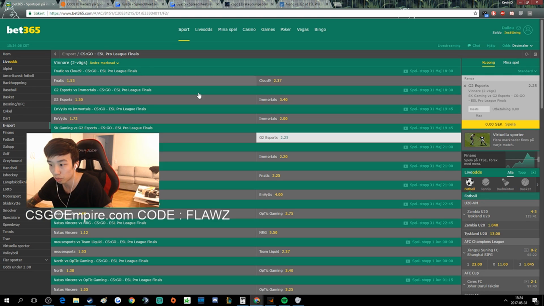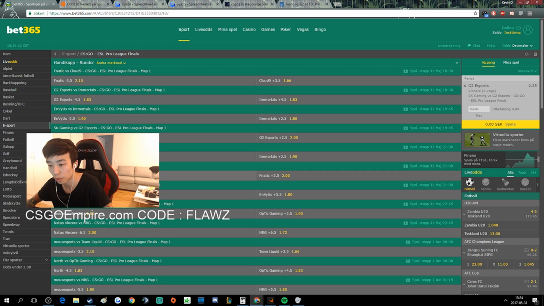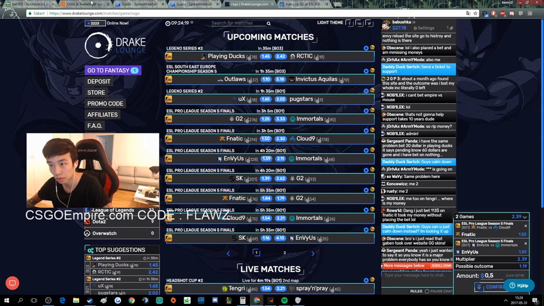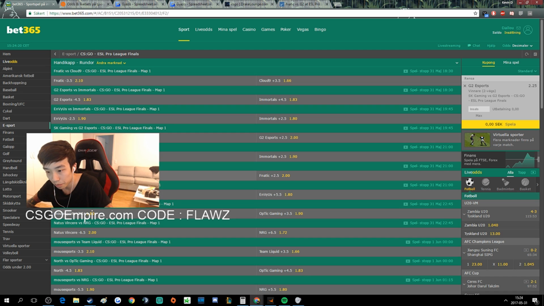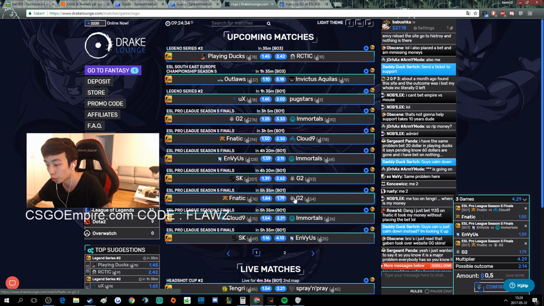1.79 odds, not too bad. Let me look at the handicap once again. Handicap for minus 2.5, 1.72. What the fuck? Minus 2.5, 1.72 on the real money gambling sites, while Drake Lounge just straight up offers 1.79 for G2 to win. So these odds are so much better. So yeah, go with this one instead. 1.79 on Drake Lounge.